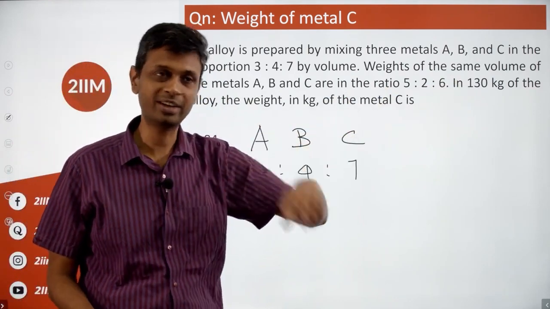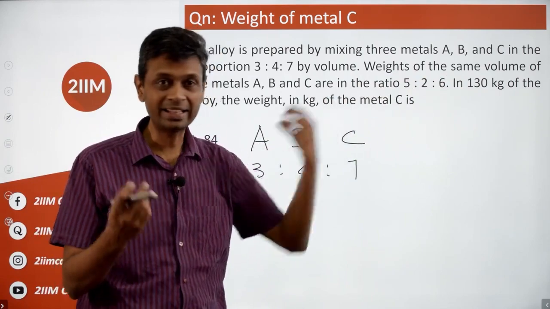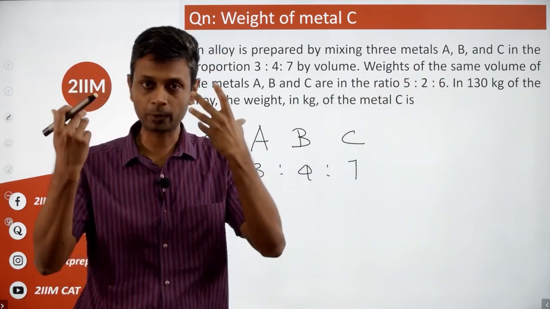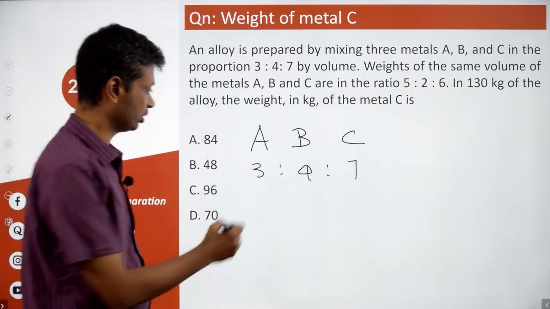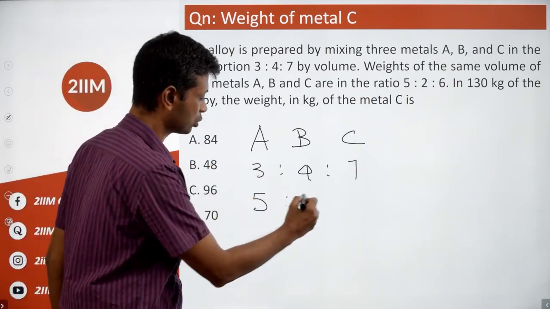For the same volume, that is if you have 1 liter of A, 1 liter of B and 1 liter of C, then the weights are in the ratio of 5:2:6. So for 1 liter, you can say it's 5 kilograms, 2 kilograms, 6 kilograms. Why am I saying that? Because the link between these two just jumps out. The ratio of volumes is this. Ratio of weights for unit volume is 5:2:6.